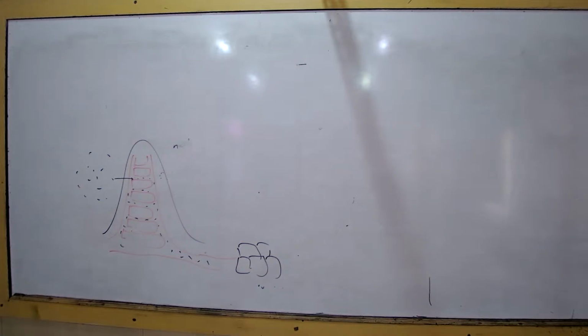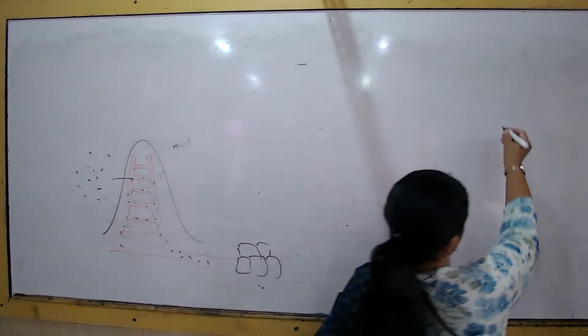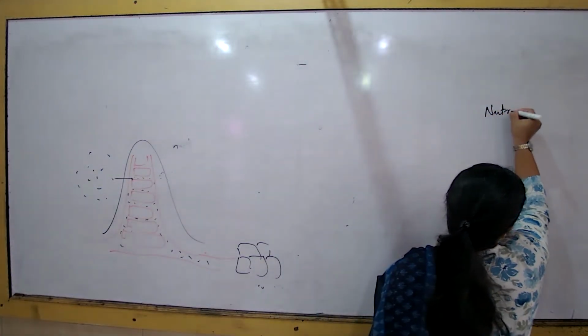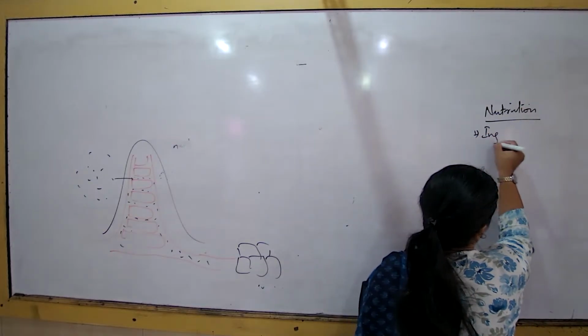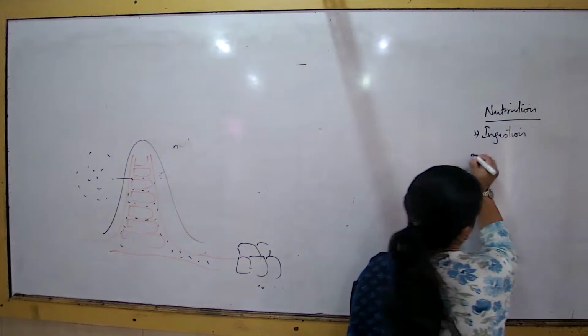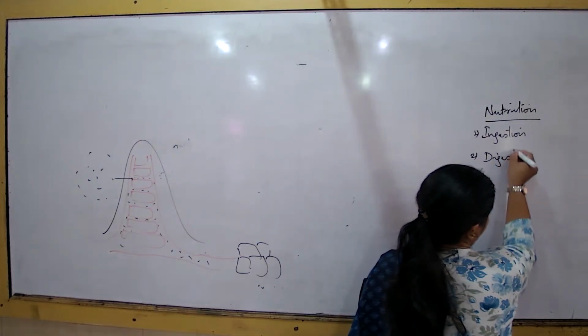Now, in the higher standards, the concept has to be a little bit more specific. So we will wind up this part of the chapter with these definitions, five definitions. The phases of nutrition. What are the phases of nutrition? The first one, write down ingestion. Write down the definition.